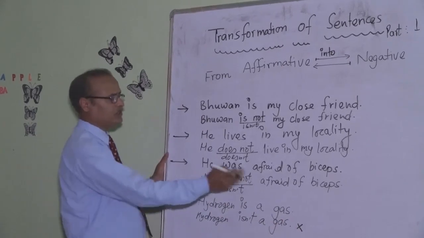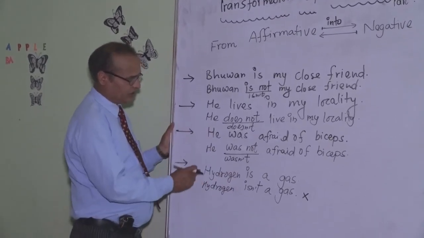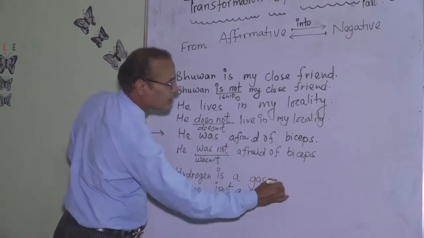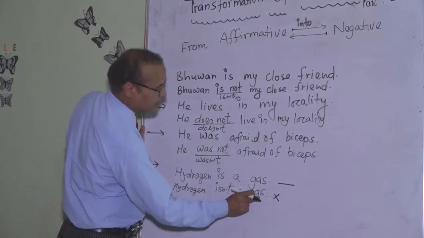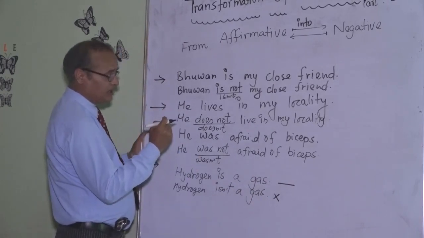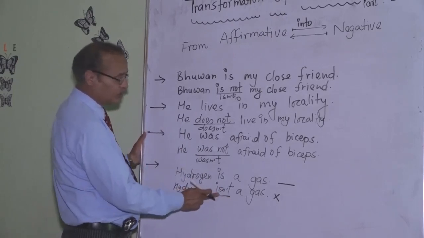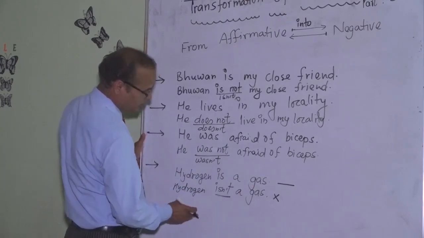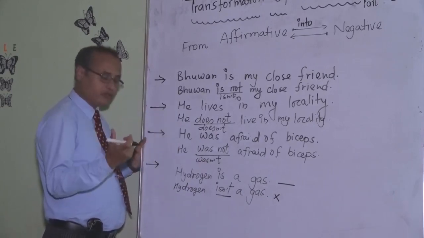If we say hydrogen isn't a gas, this is a wrong concept. Structurally the sentence is different, we have added not there, and the meaning is also different. Hydrogen isn't a gas, this means hydrogen is a liquid.